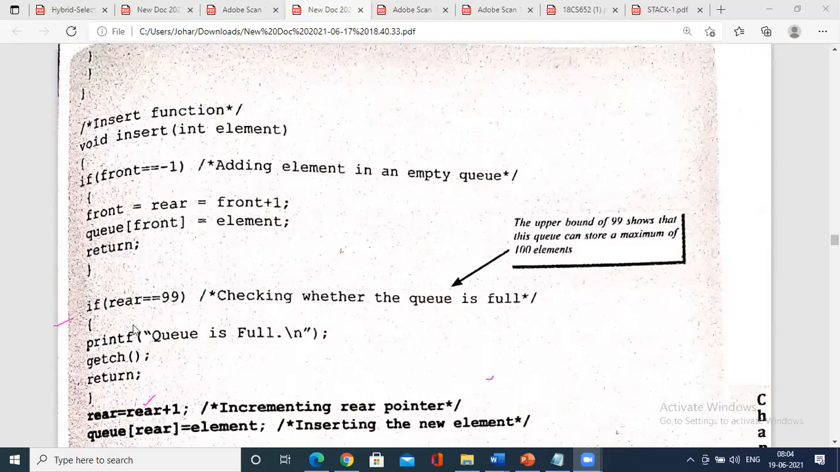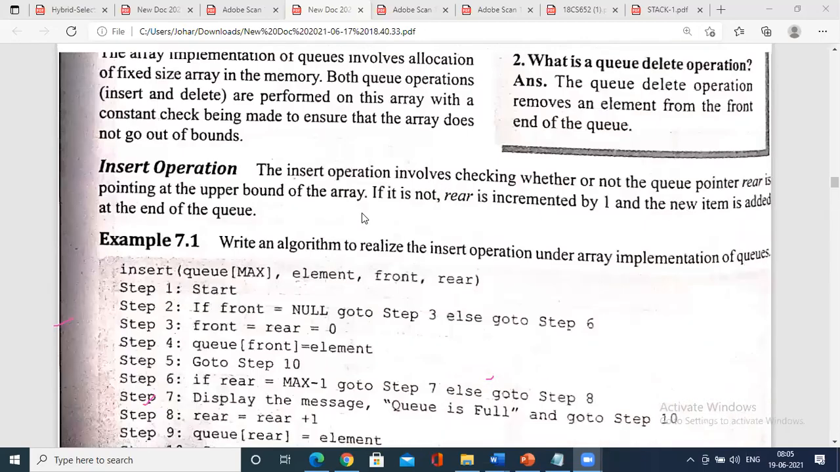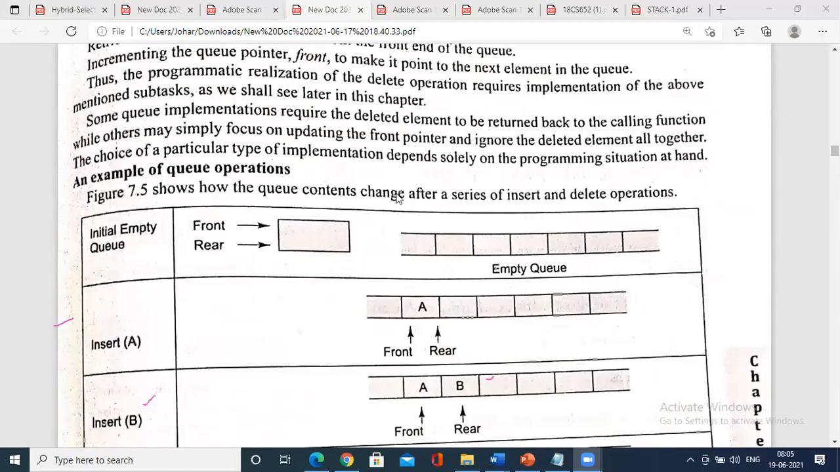Let me not go with the code again. This is for the case when the queue is not empty: for the second attempt onwards, rear equals rear + 1. If you are inserting in between, you simply increment the rear and store the element at queue of rear. This is what I needed to explain. Let me not confuse you with the code today.